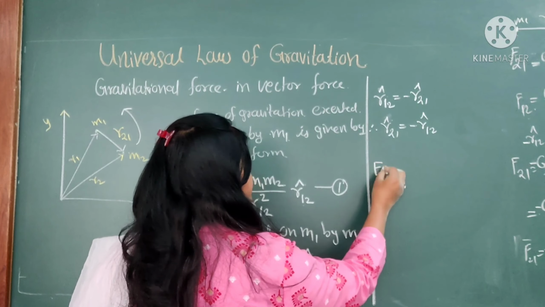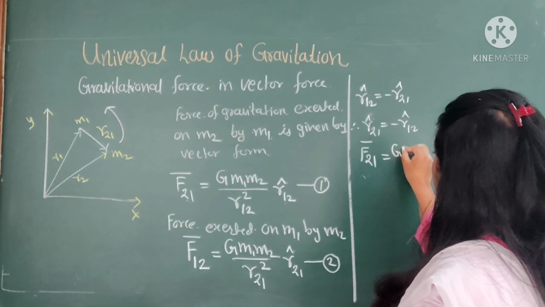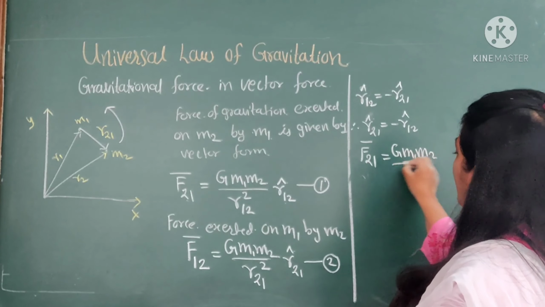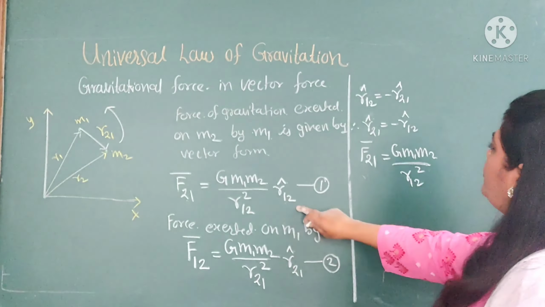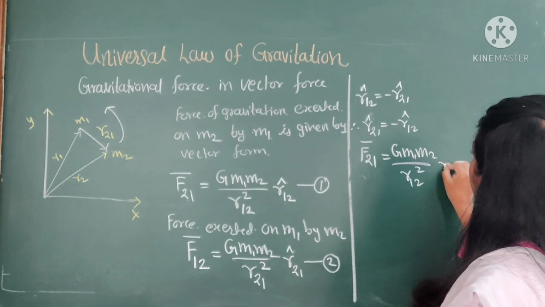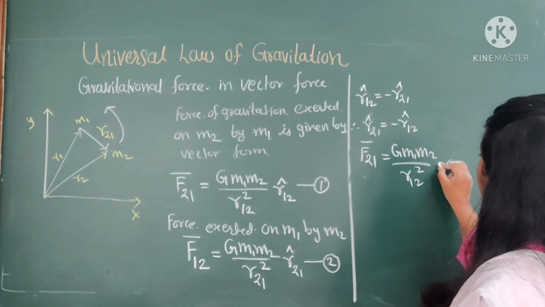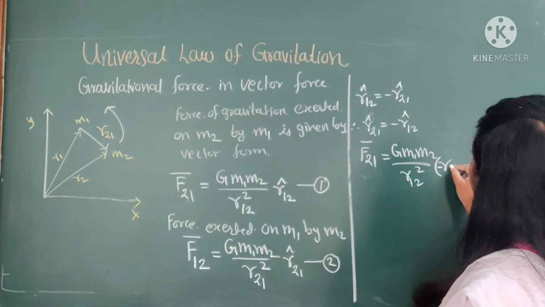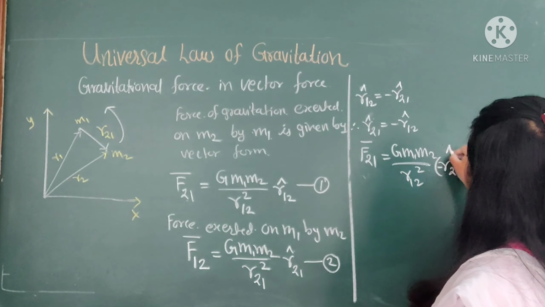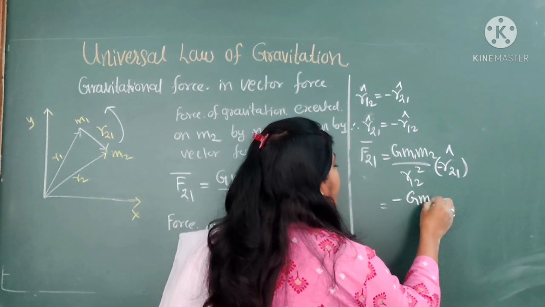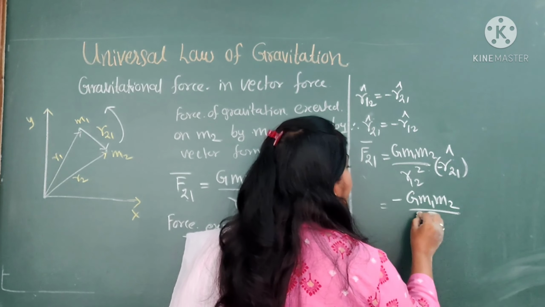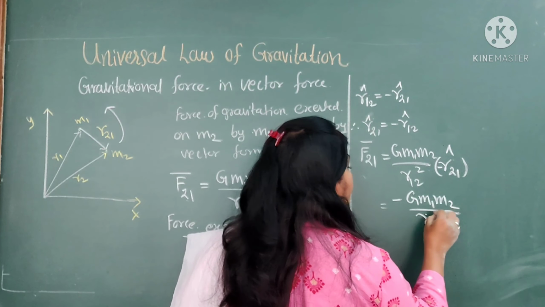Then we take equation number 1, F21 vector equals G m1 m2 upon r12 square, and substitute the value of r cap 12 with minus r cap 21, which gives minus G m1 m2 upon r12 square r cap 21.